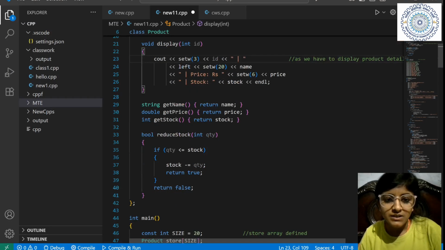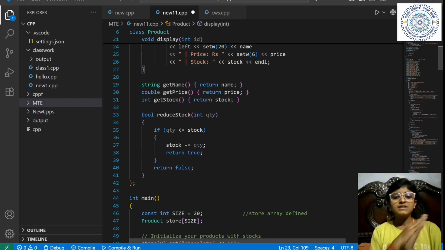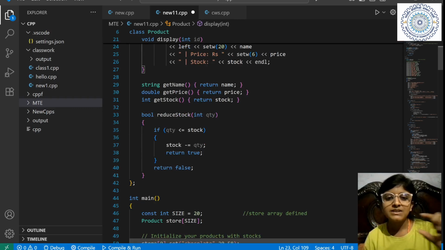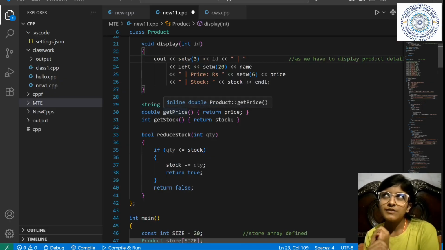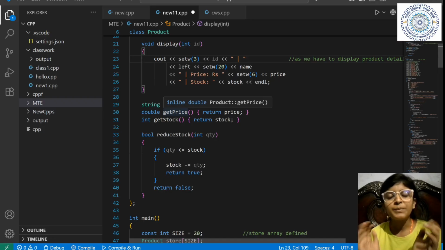Now again come to the function. We have made this function. Now we are making another function, getName. If you remember, we have seen this function in the final bill. We have made these functions for our ease. We have to print the price, we have to print only the name, we have to print only the stock, and somewhere we have to print all the things. So to print all the things, we have made a function. To print them separately, we will make separate functions also, so that we can just use the functions wherever we want. We don't have to think about this.